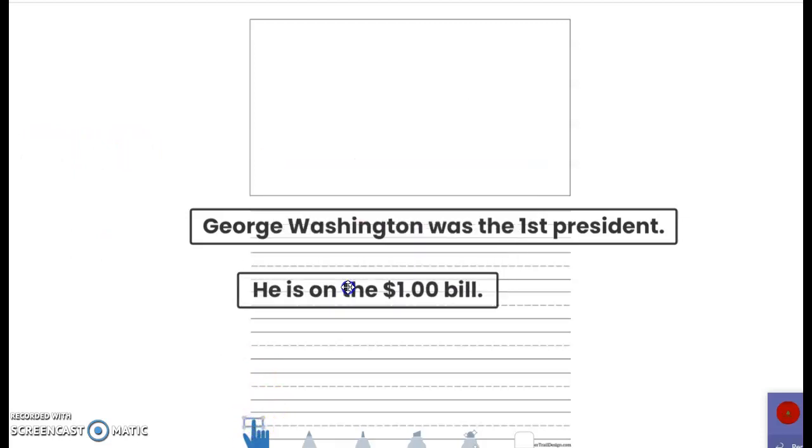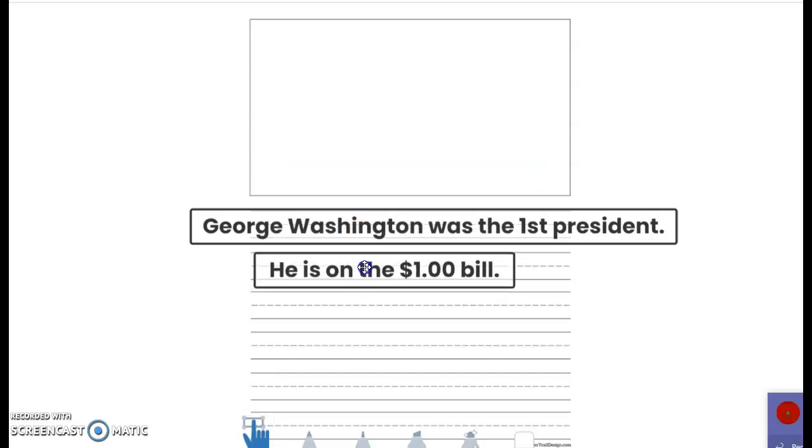All right, now that I have my sentence, what would I need to do next? Well, I would need to draw my picture. And I would draw my picture of George Washington being the first president and that he's on the $1 bill. So I'm going to try my best to do that. Now, my touch screen's not working, so Miss Nora's trying to have to draw with a mouse. And let me just go ahead and tell you, that's probably not going to look too good.